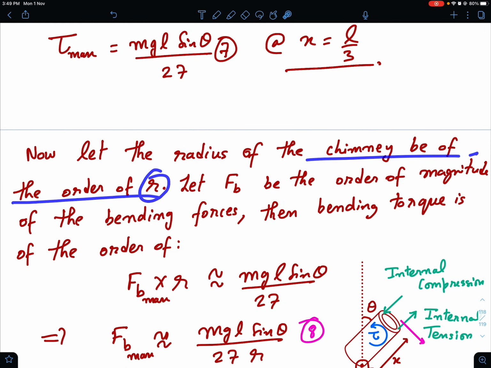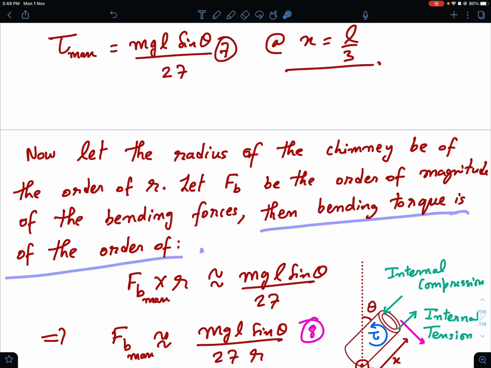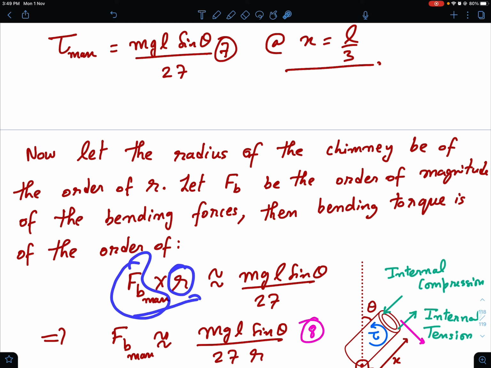So now let the radius of the chimney be of the order of r, and let Fb be the order of magnitude of the bending forces. Then the order of bending torque will be of the order of Fb max into r, where Fb max is the maximum bending force.